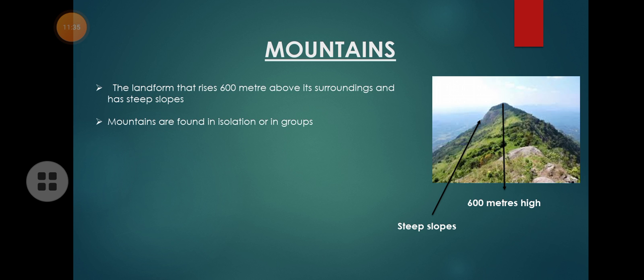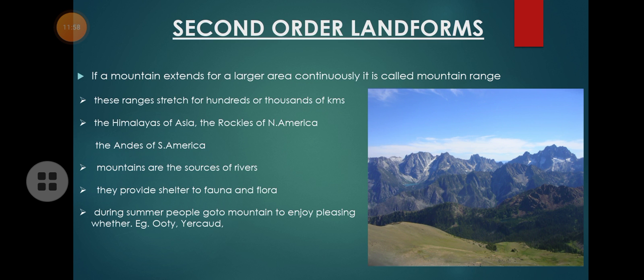Mountains are of two types. One is isolated mountains, the other is groups of mountains. Isolated mountains means what? It is a separate mountain. Look at the picture. This is only one mountain, so we call it an isolated mountain. But if there is more than one mountain in a group, we call it a mountain range. Look at the picture here. This is not one single mountain, isn't it? More than one mountain grouped together, we call it a mountain range.